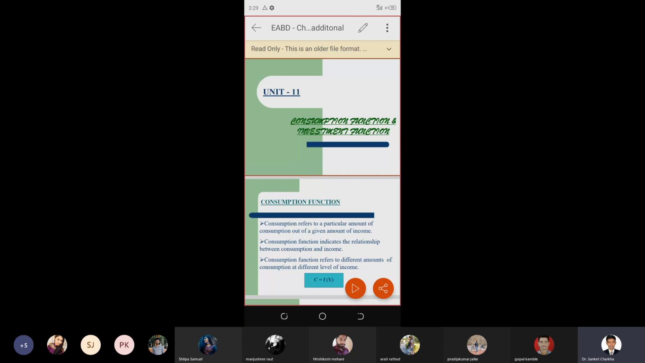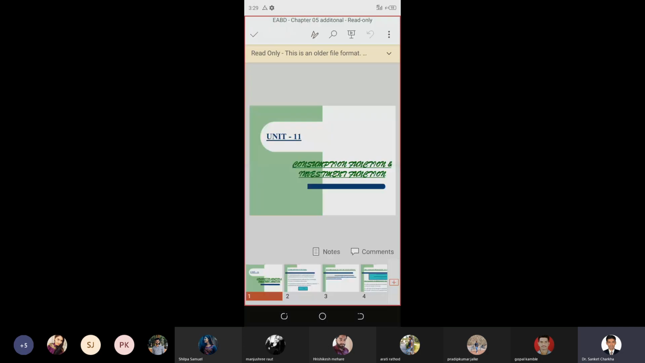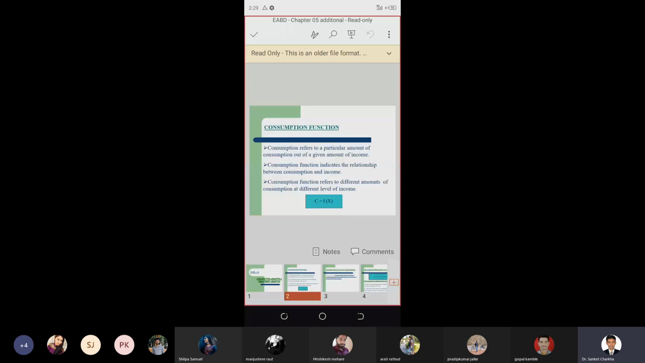So consumption function and investment function, we are going with this topic or subtopic of unit number 5, point number 11. So consumption function refers to a particular amount of consumption out of a given amount of income. Whenever we say that we want to consume or spend a certain sum of money, you must have a certain source of income, and based on that income level, we start spending our resources.